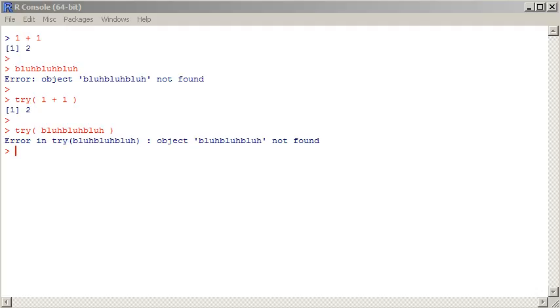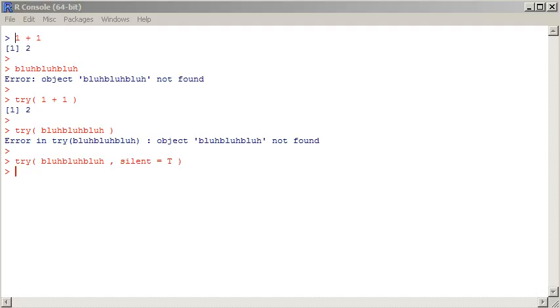Scratching your head yet? You may need a helmet for what's going to happen next. If I type try blah blah blah, comma, silent equals true, R does not return an error. R tried to do blah blah blah, but it gave an error, so it moved on to the next line without a whimper. It didn't stop running other code because I told R to keep silent.